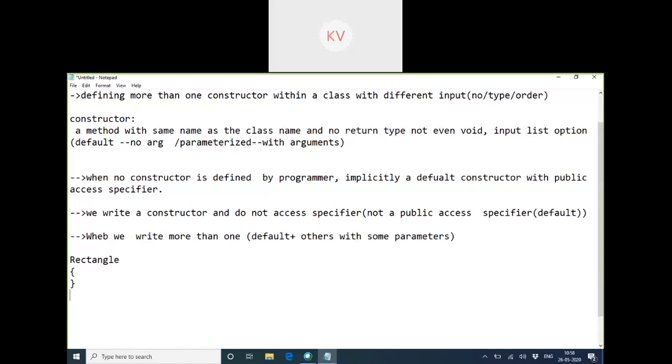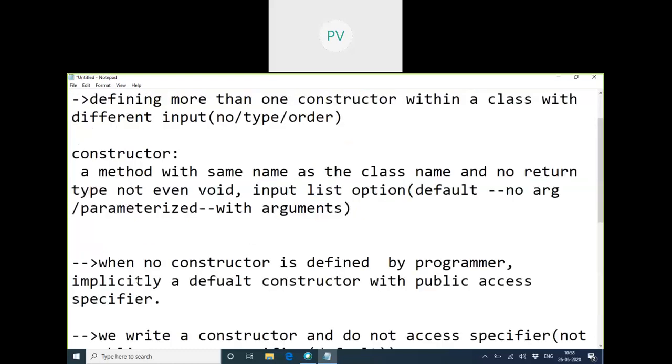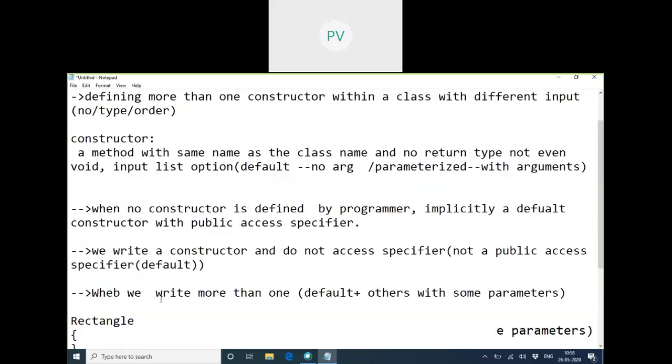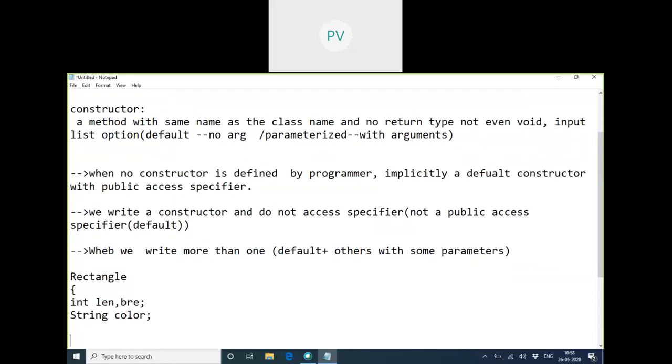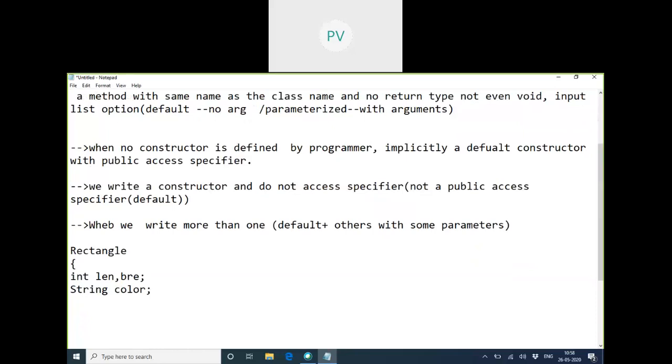If there is a Rectangle class, and in that class we have taken only the dimensions, like int length, and a color. When I don't write anything, this class will have which kind of constructor? Only the implicit default constructor.